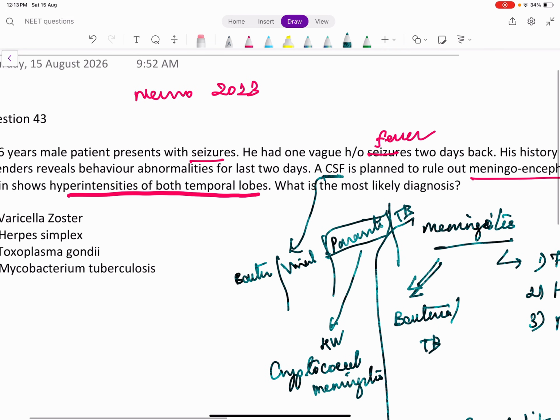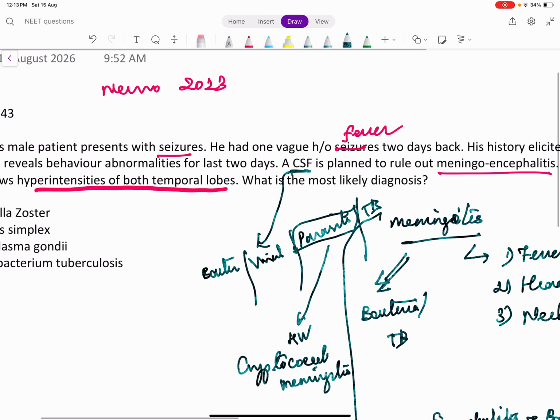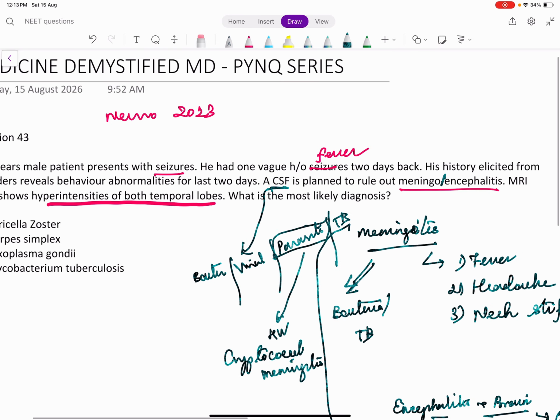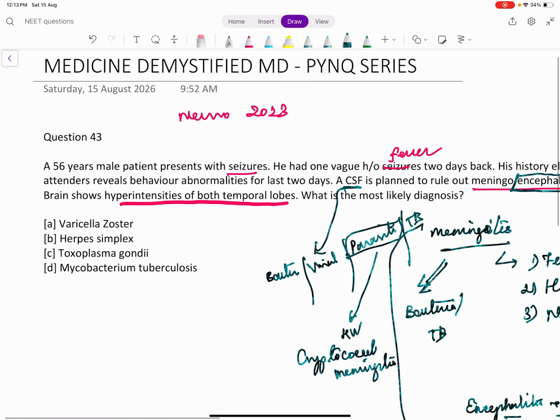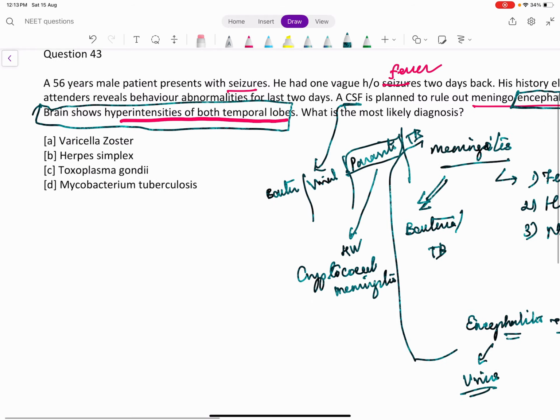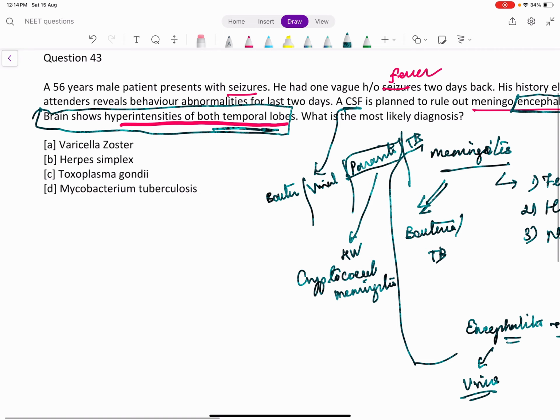So here there is a behavioral disturbance, seizures, fever. So this looks most likely like an encephalitis. So think of some virus. MRI shows bitemporal hyperintensities. So if the temporal lobe is involved, there is no other diagnosis except herpes simplex. So it is an encephalitis which is herpes simplex encephalitis.